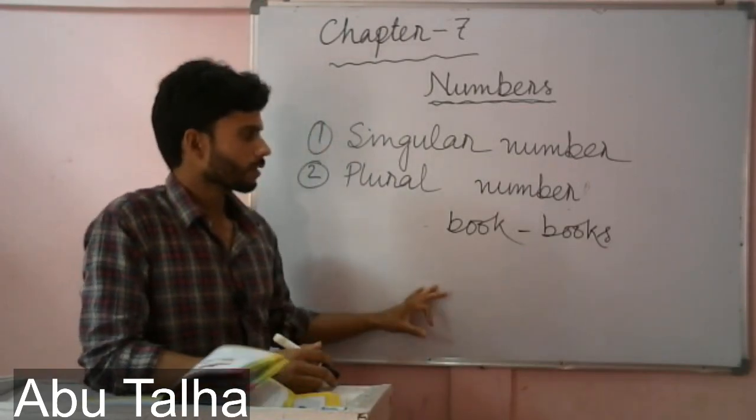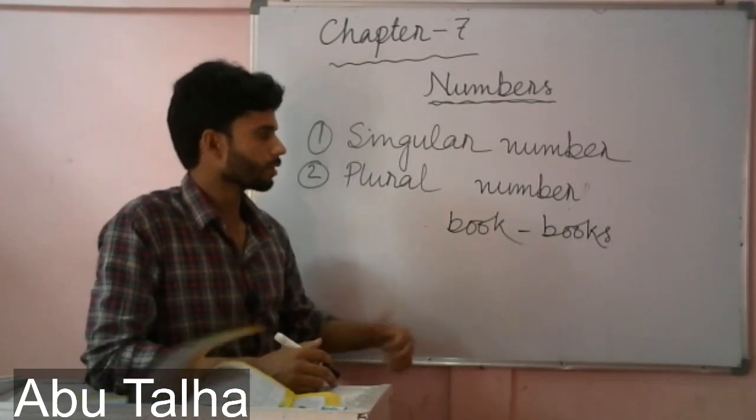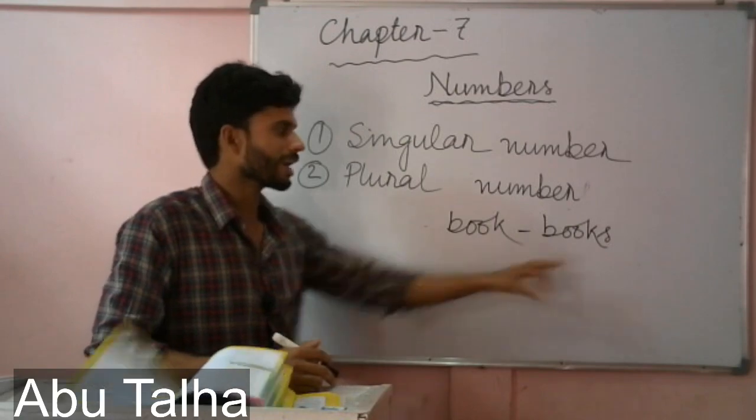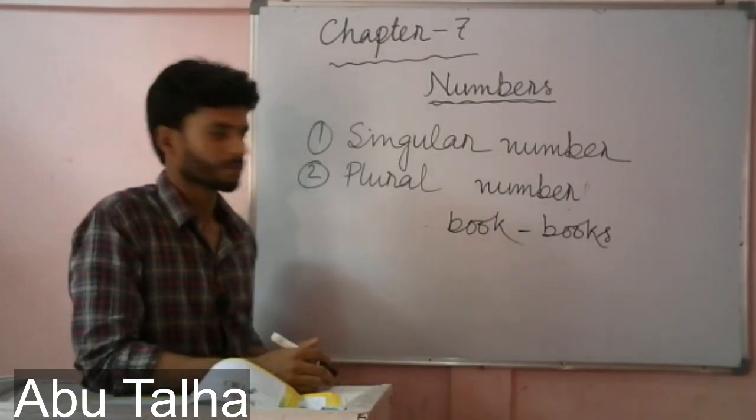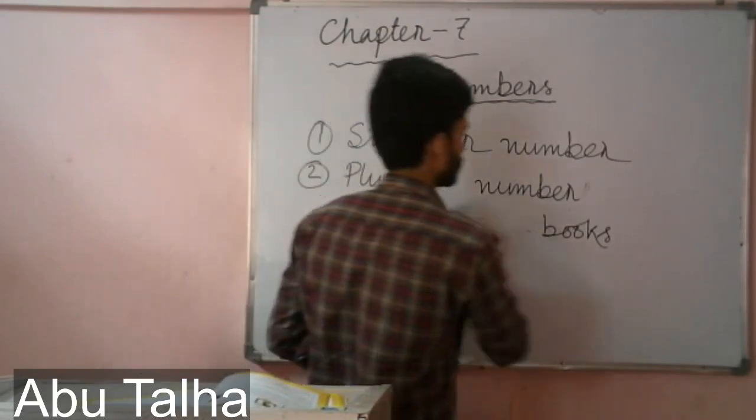But the case is not the same. With every word we do not add s. There are some rules. I am writing some more words.